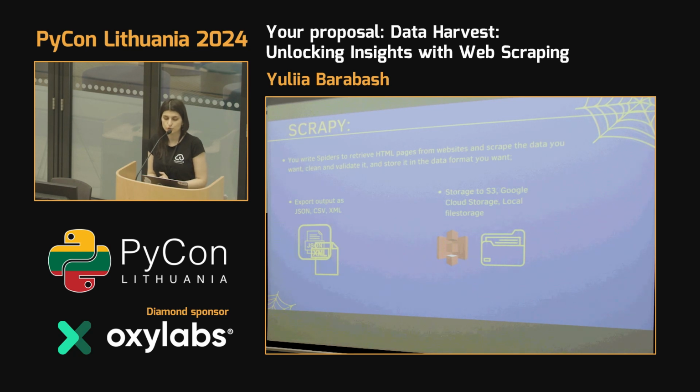Also, another advantage is that storage is very important, because you can run it locally. As I will show you later, we can have JSON on your local machine, but you can also build communication, for example, with an S3 bucket or Google Cloud Storage. Integration with an S3 bucket is also very nice, because you can build, for example, an event-driven architecture. You can collect data and put it in an S3 bucket. On the S3 bucket, you can have a Lambda or some other notification that will trigger your functionality,